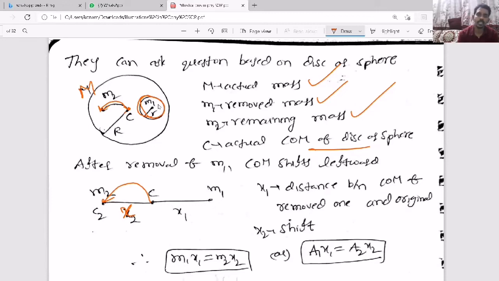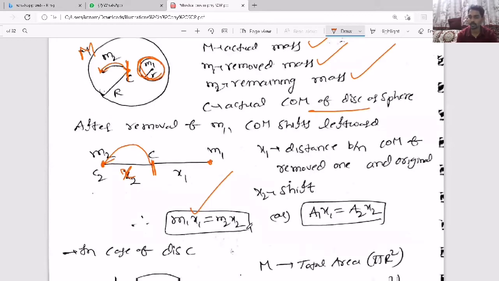So now what we will do is, if m1 is there, m2 is there, together the center of mass is here, full disk. So we will consider, for the remaining portion m2, for the removed portion m1, if they are at their same positions, then this is the center of mass, and then we will apply the formula m1 x1 equal to m2 x2, nothing but a1 x1 equal to a2 x2, where you need to take care how to find the mass removed and the mass remaining in terms of total mass.